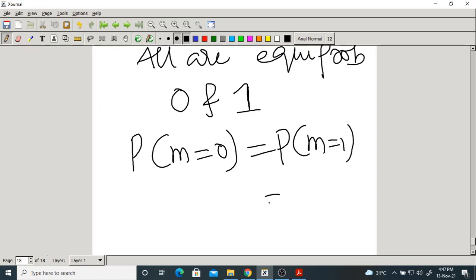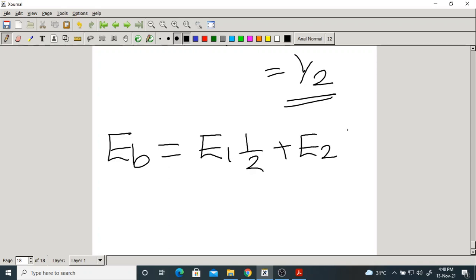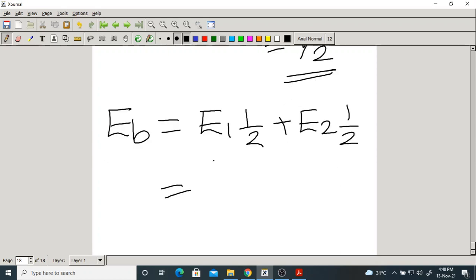That is the same as how much? 1 by 2. Now what is EB now? EB equal to E1 into 1 by 2 plus E2 into 1 by 2. Now the average bit energy is E1 plus E2 by 2.